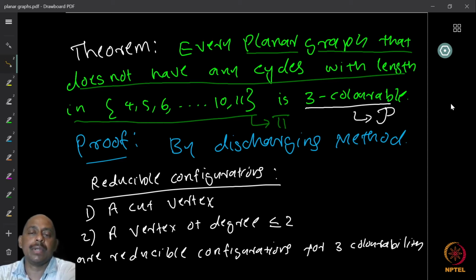statements. So I want you to think about this and try to prove it yourself before going into the next phase. So stop and wait for some time. Try to work this out yourself. Show why a cut vertex and a vertex of degree less than or equal to 2 cannot be part of a minimum counterexample to 3-colorability.